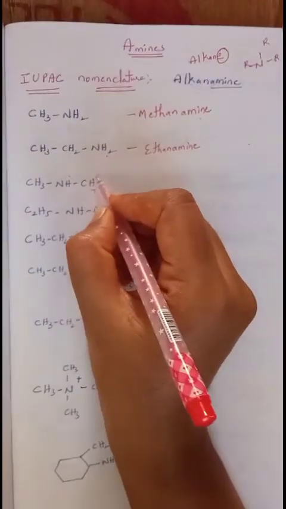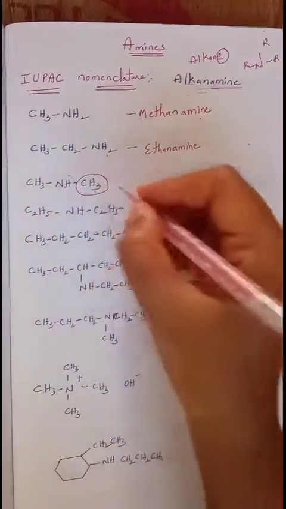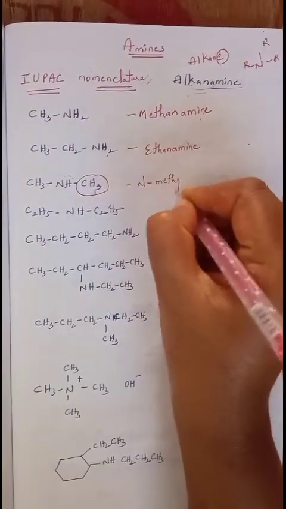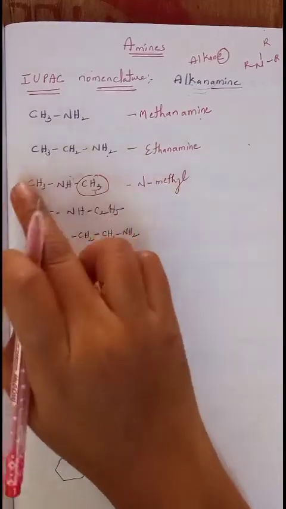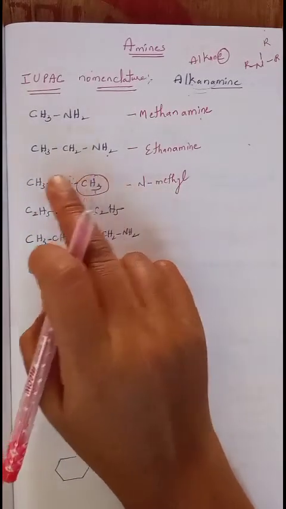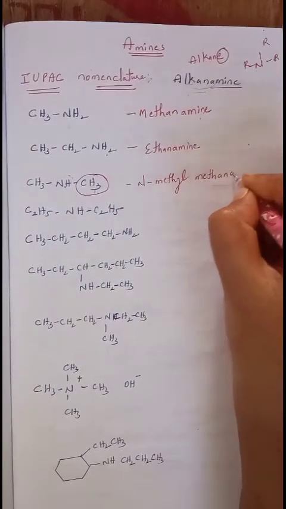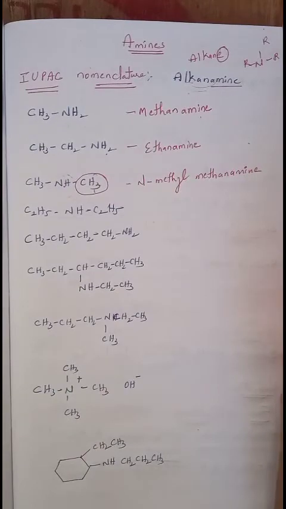The substituent attached to nitrogen is called N-methyl. This methyl is attached to methanamine. N-methyl methanamine.